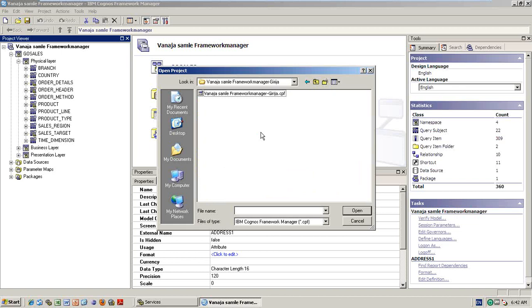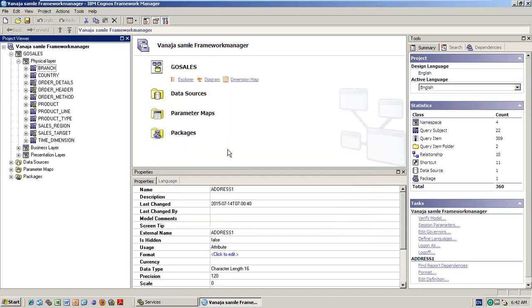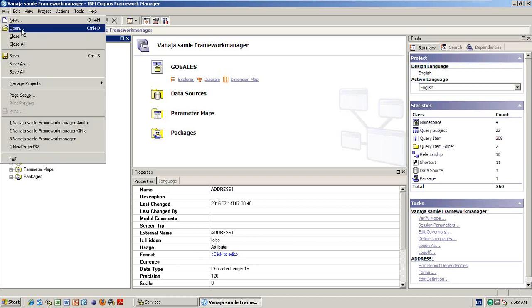So now what can they do? Now you save the work, whatever you do. Say, for example, Girija is expected to do some work. She will open the model file from her desktop or her laptop.